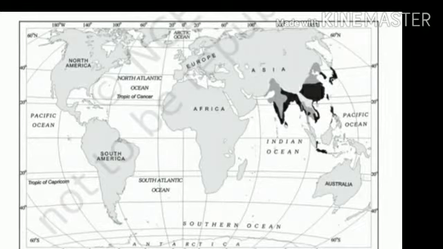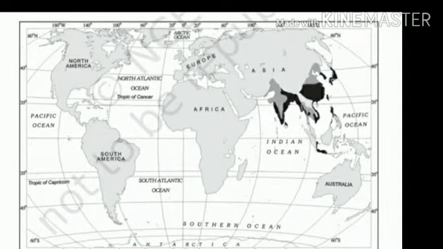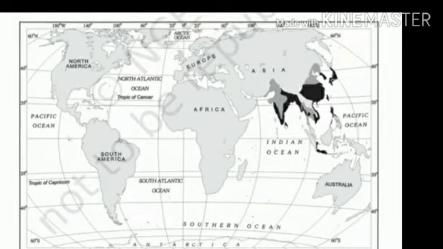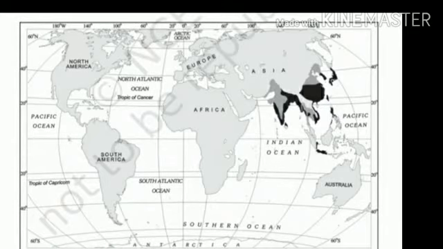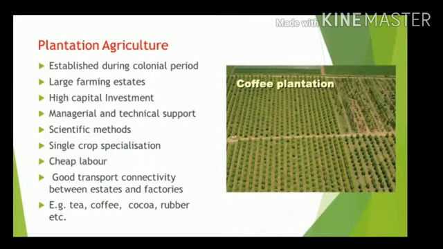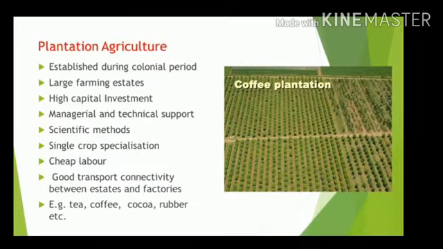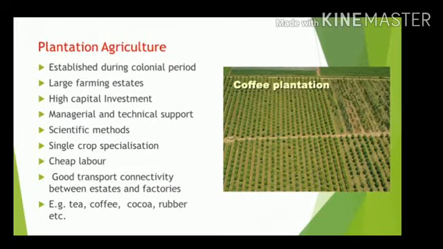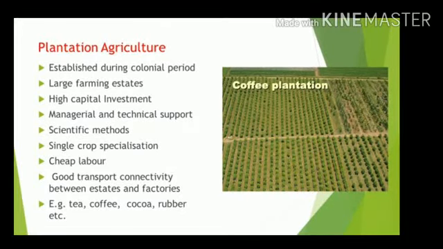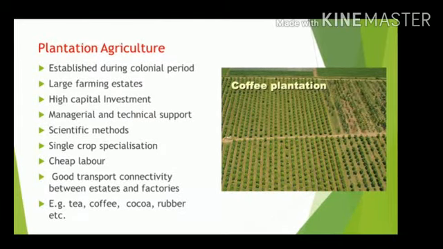In India, we see that on the eastern side of the Gangetic Plain we have dominated paddy, but as we move towards the interior part, we have more of wheat cultivation. This is how with decrease in rainfall, wet paddy is replaced by crops other than wet paddy. So these are the two major subdivisions of intensive subsistence agriculture. Now coming to the next one, that is plantation agriculture. Now this is a very interesting part.